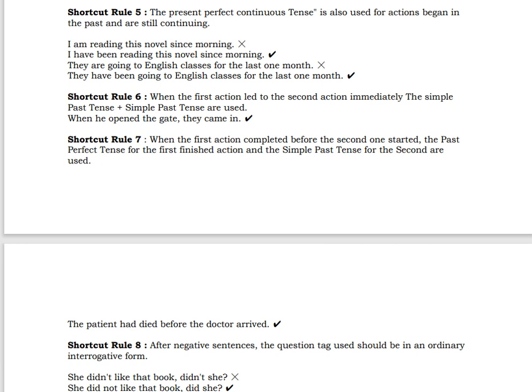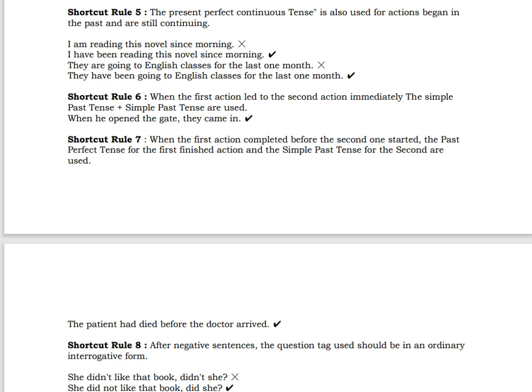The present perfect continuous tense is also used for actions that began in the past and are still continuing. So here you see "since morning." Not "I'm reading this," but "I have been reading." You are showing a time duration. When you are showing time duration, what should be used? You have to use the perfect tense. So the present perfect continuous tense you can use here.